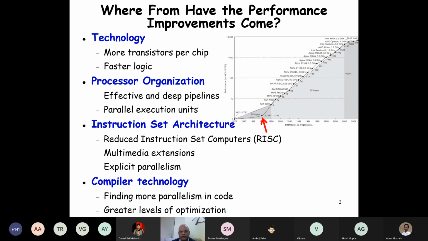We'll see a small video today of how the processor burned down with clock speed increase. So this technology had a limited impact on improving computer speed. The initial part that you see here till 2004 was largely due to technology. But after that time, most of the processor speed improvements have come from processor organization, which is the focus of this course.